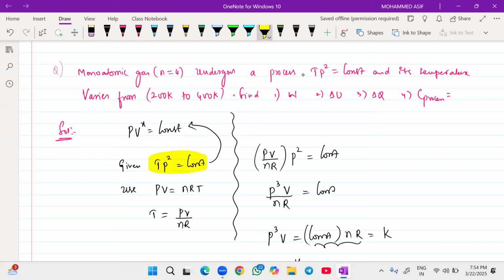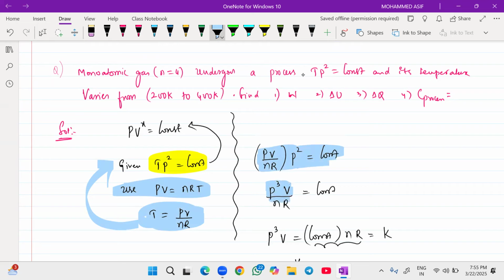Now use the ideal gas equation for this, beta. Use PV equals nRT. I need to eliminate the T. So T equals PV divided by nR. Substitute the value of T in the given equation. So this will be PV divided by nR into P square equals constant. P square into P is P cube, into V divided by nR, equals constant. nR will go to the other side, so P cube V equals constant times nR.